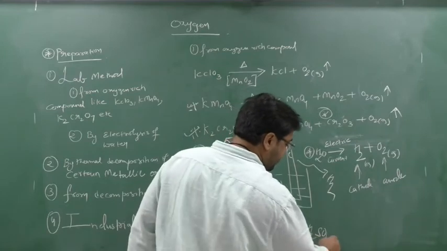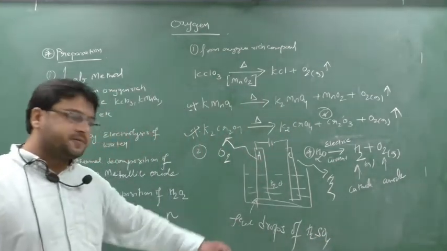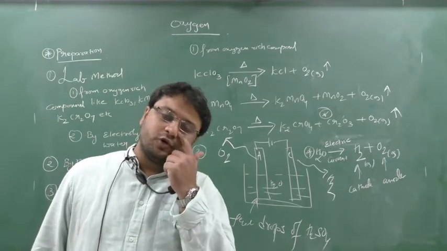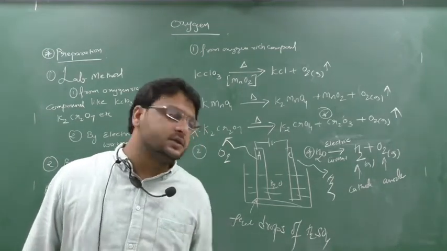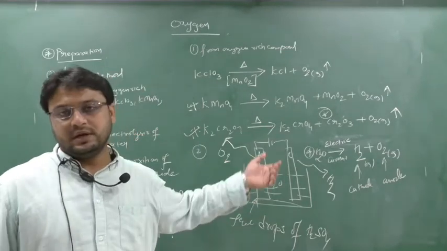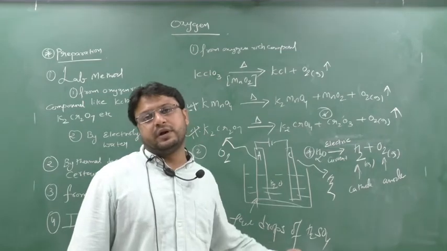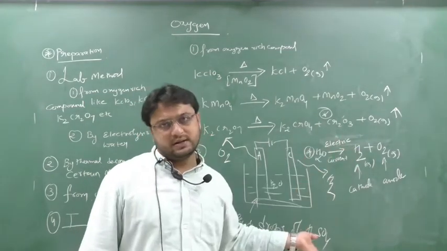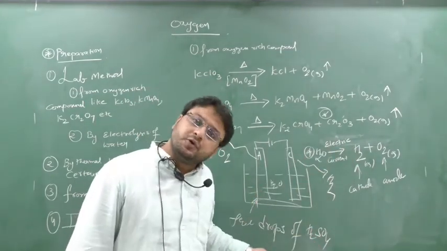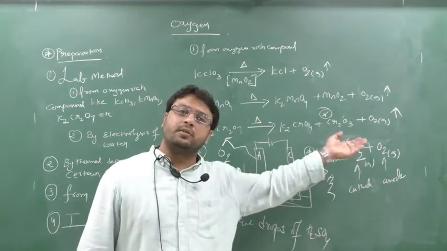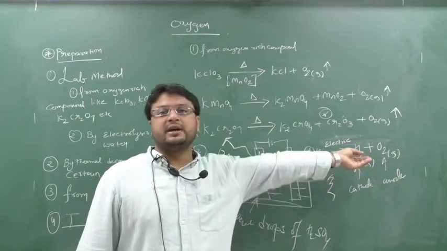Why are we adding here a few drops of H2SO4 or a few drops of NaOH? Either we have to add a few drops of acid or a few drops of base. The reason is so that the reaction becomes speedy. It is not like that if I don't add the sulfuric acid or the base, I will not get oxygen. Yes, I will get it. But if I add a few drops of sulfuric acid or NaOH, the reaction becomes speedy and in a lesser time we get the oxygen.